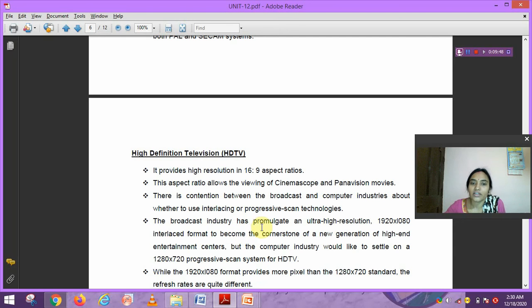The broadcast industry has promulgated an ultra high resolution, 1920 by 1080 interlaced format, to become the cornerstone of a new generation of high-end entertainment centers. But the computer industry would like to settle on a 1280 by 720 progressive scan system for HDTV. So the broadcast industry follows 1920 by 1080, but the computer industry follows the progressive scan system at 1280 by 720 resolution.